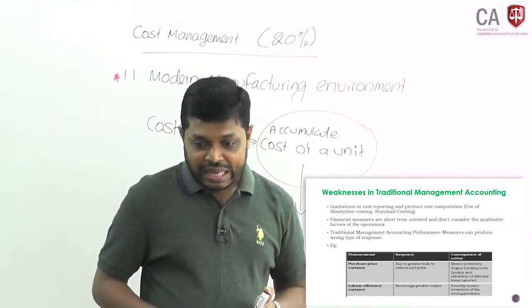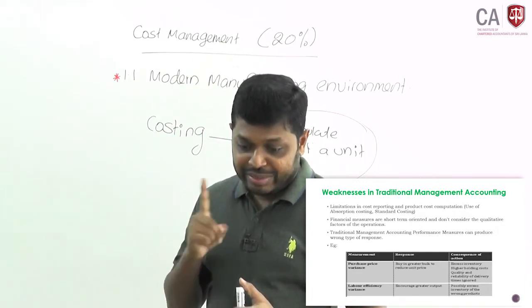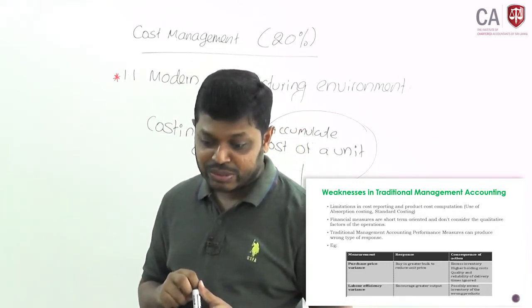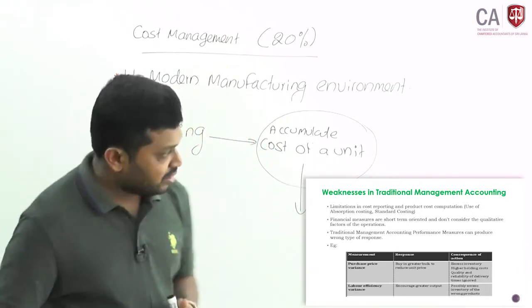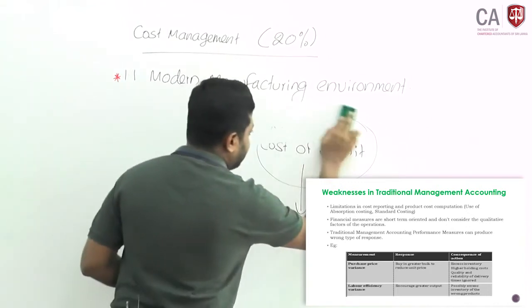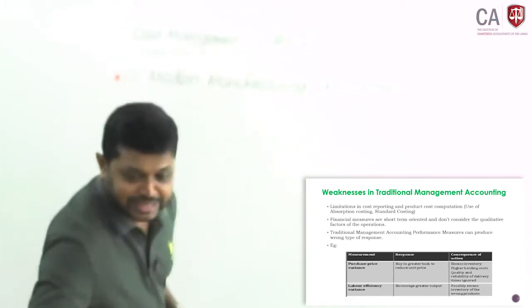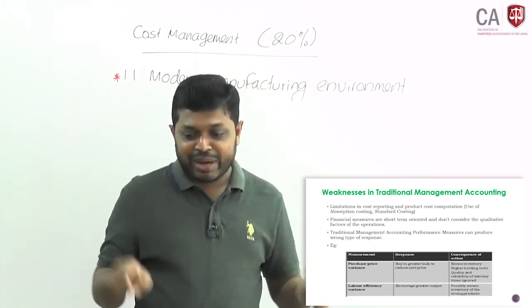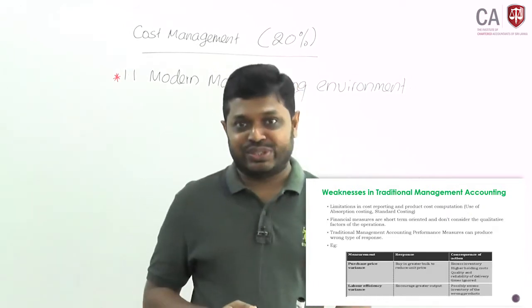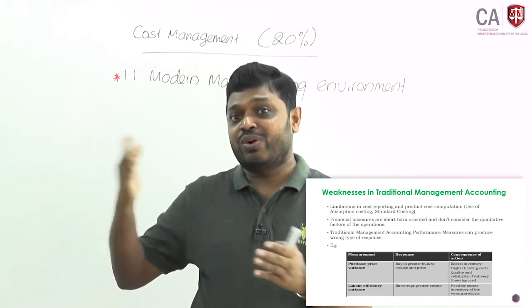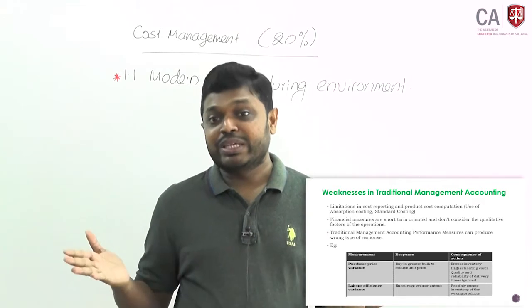Okay, we will see weaknesses in traditional management accounting. Number 1, limitation in cost reporting and product cost computation, use of absorption costing and standard costing. That is why I have told you, standard costing may not be relevant. That means in the standard costing, you will predetermine specification,